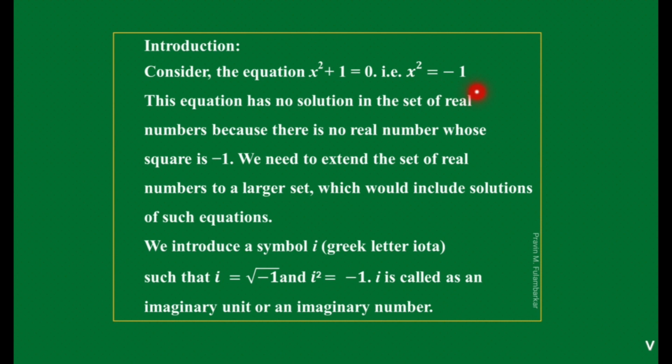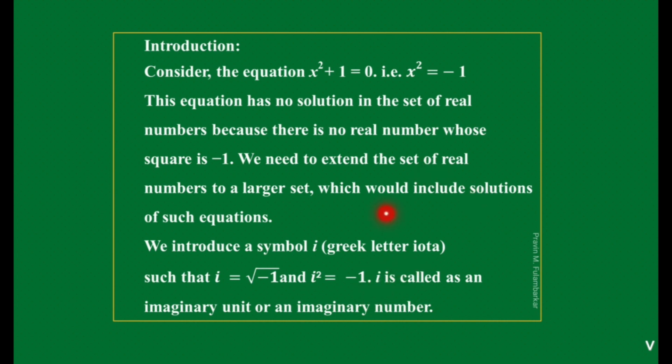Don't confuse the square root of minus 1 with minus times the square root of 1; both are different things. The square root of minus 1 is not equal to minus of the square root of 1. So when we square both sides of i equals the square root of minus 1, on the left-hand side we write i squared, and on the right the square and square root get cancelled, so we write i squared equals minus 1. i is called an imaginary unit or an imaginary number.